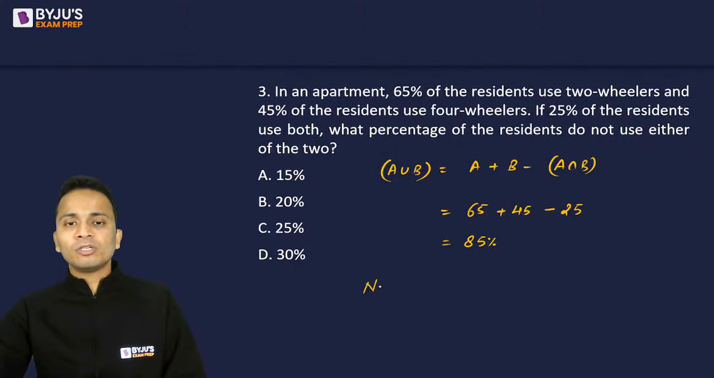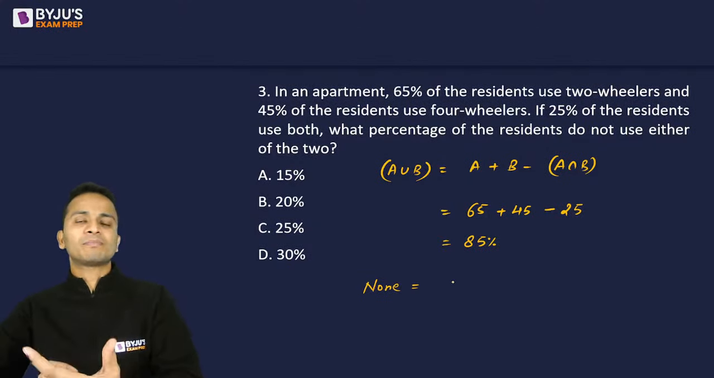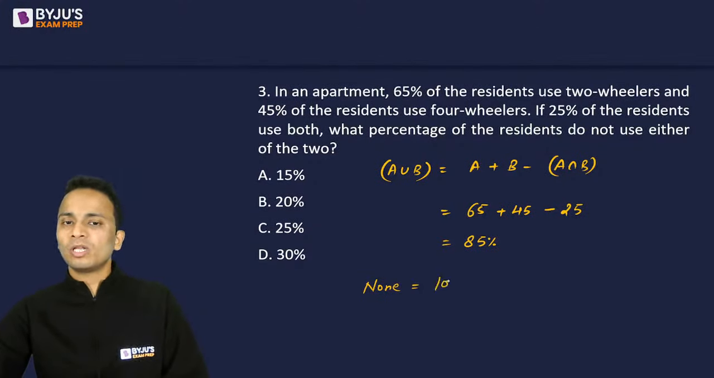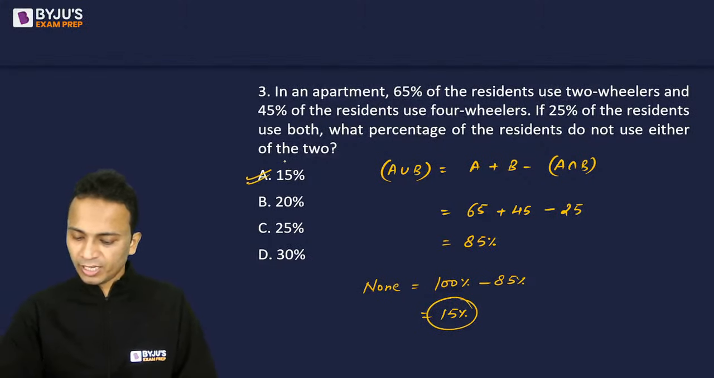I want to find out those residents who use none of two-wheeler or four-wheeler. So what I'll do is I'll subtract this percentage from total 100%. So 100 minus 85%, that is 15% should be the answer for this one. Okay, so correct answer will be option A.